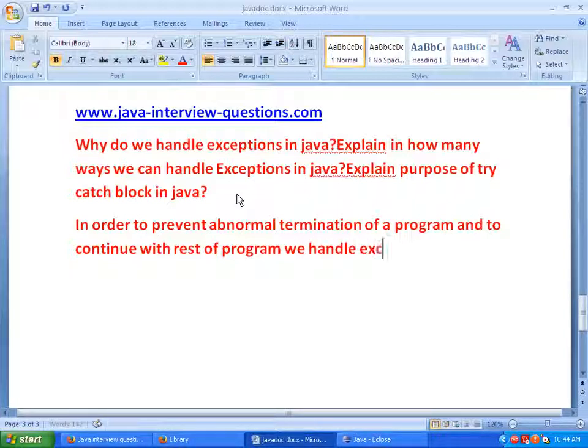Assume that if we don't handle exceptions in Java, it results in abnormal termination of a program.